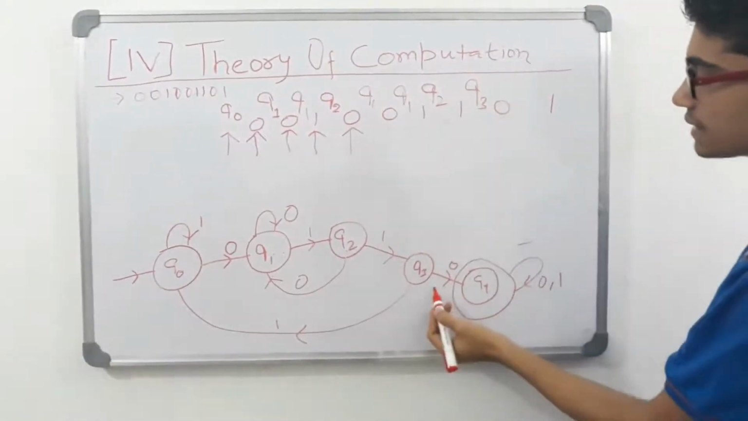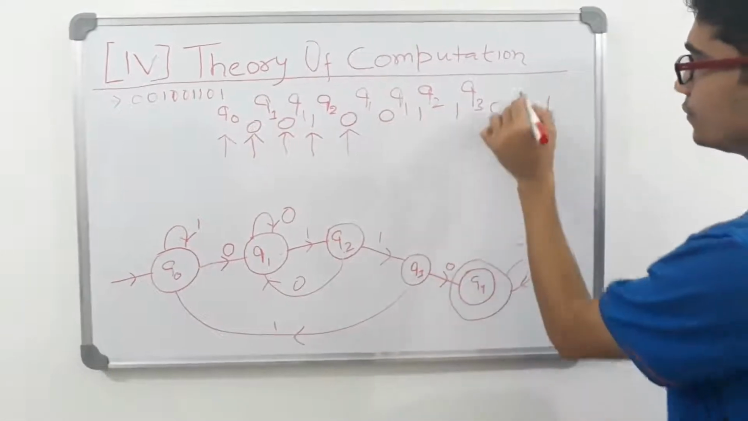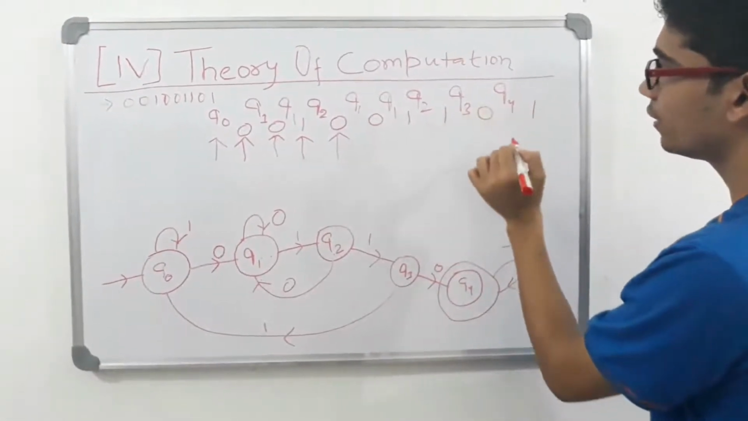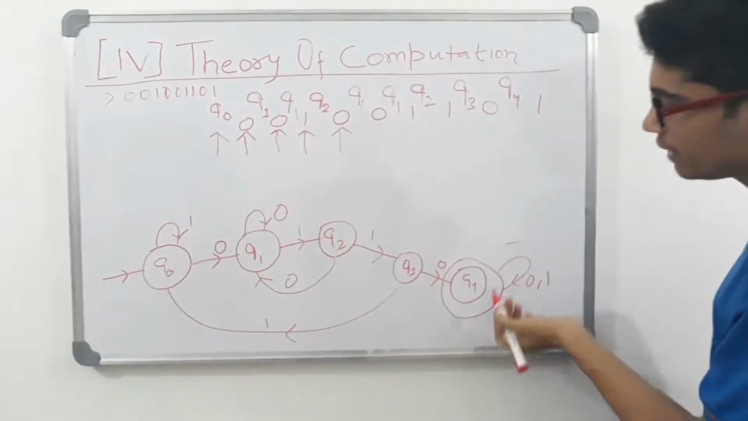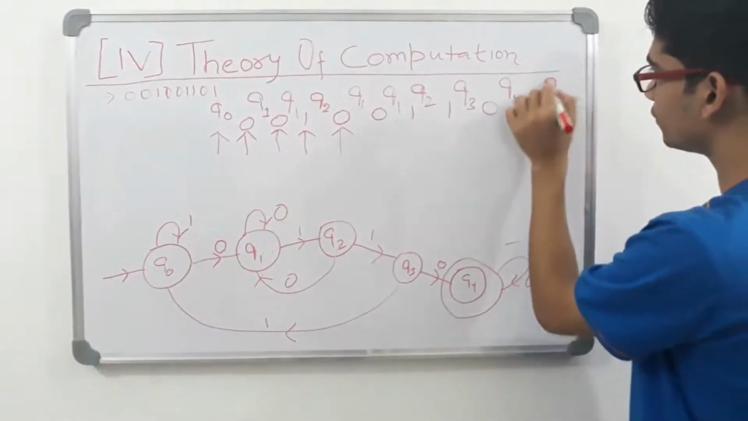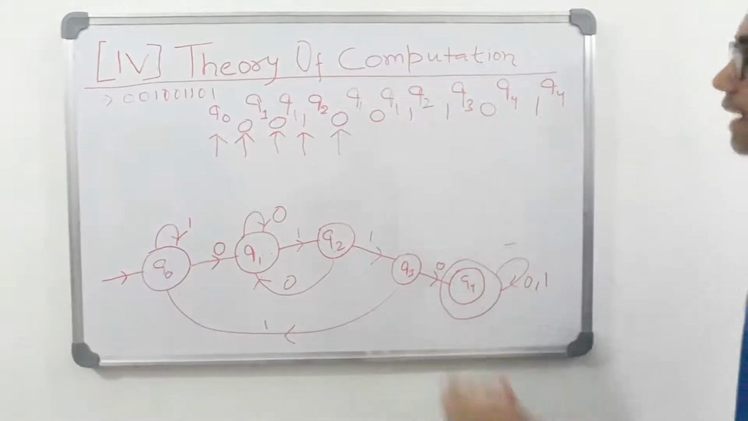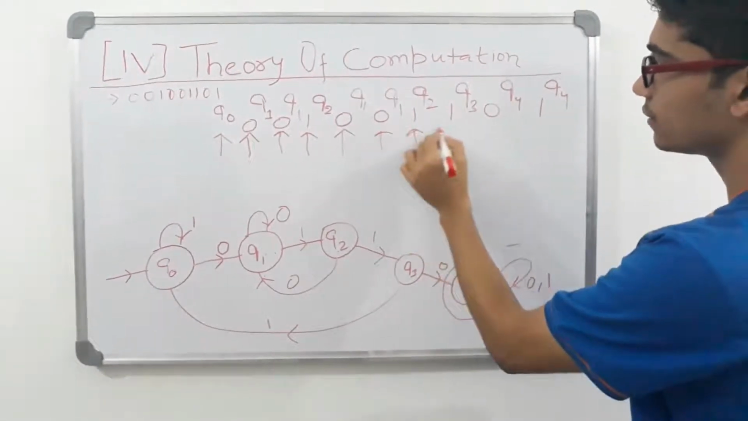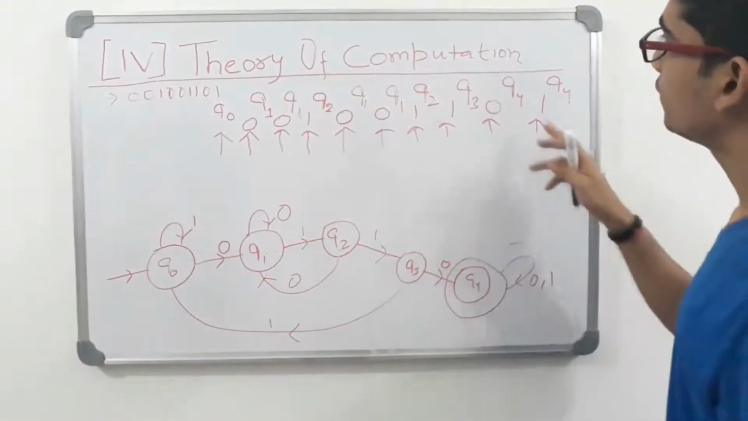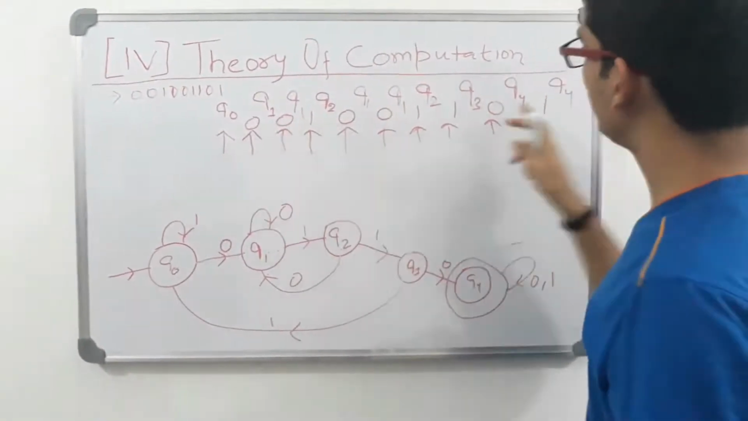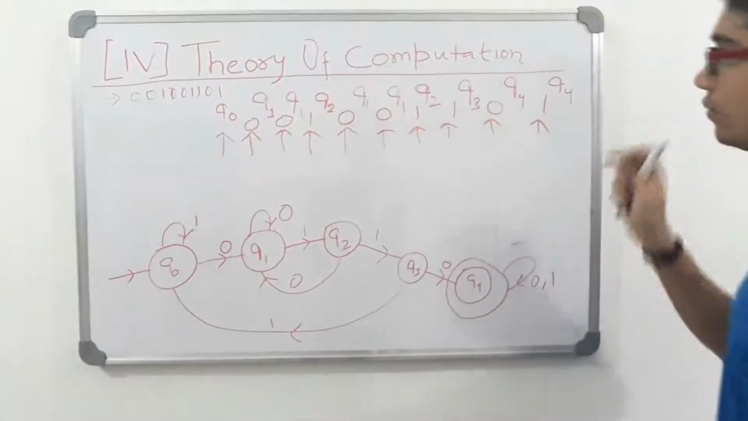What will happen if I scan a 0 at Q3? I will go to Q4. And what will happen if I scan 1 at Q4? Nothing will happen. I will remain at the same state Q4. So see, I have scanned all the symbols, and finally we reach from Q0 to Q4.